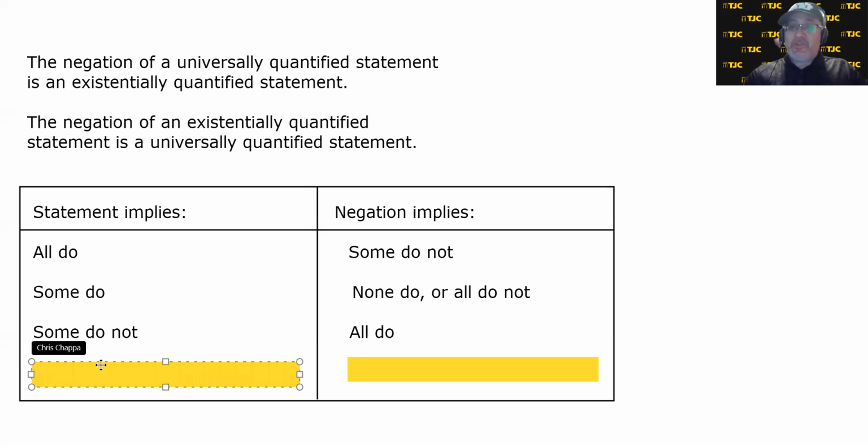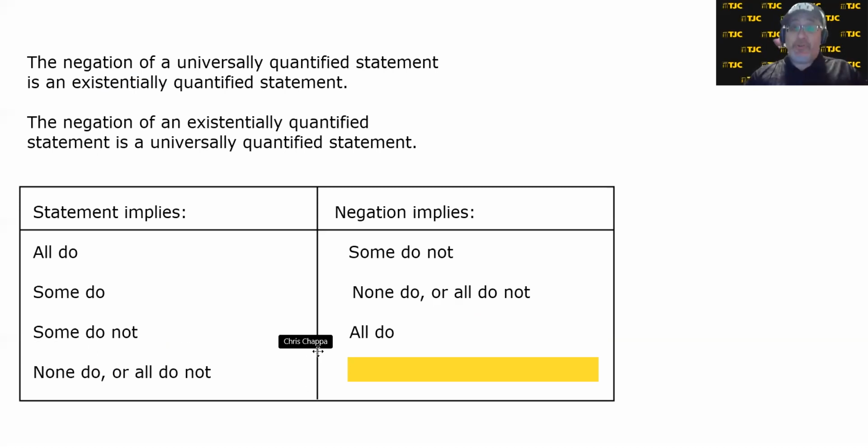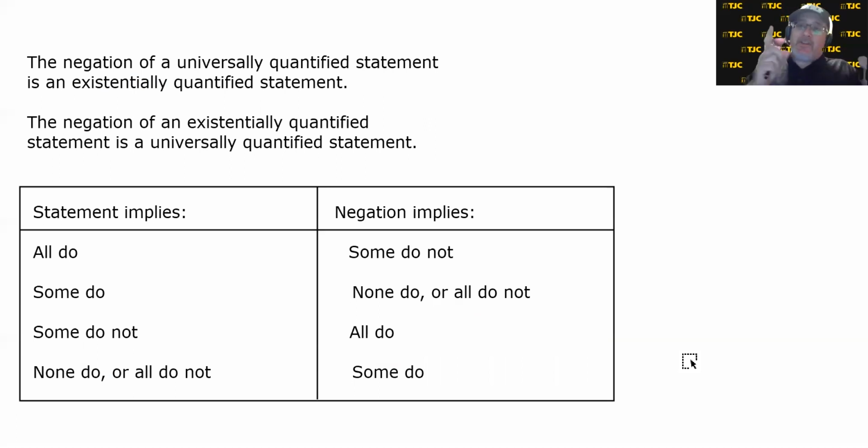And lastly, if your statement implies a negative universal, none do or all do not, then the negation implies a positive existential, some do. So just remember, the negation of a positive statement is a negative statement in terms of using the word not or not using the word not. And the opposite of a universally quantified is an existentially quantified.